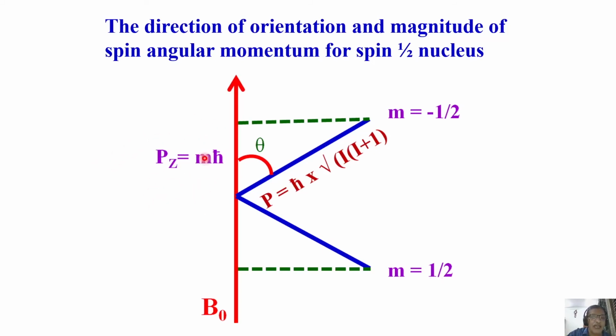If I know these, I can calculate theta. Similarly, I can calculate theta for the other orientation, and there is no difference between the two thetas. One is theta positive, the other is negative: one orients in the direction opposite to the field by the same angle by which the other orients in the direction of the field.